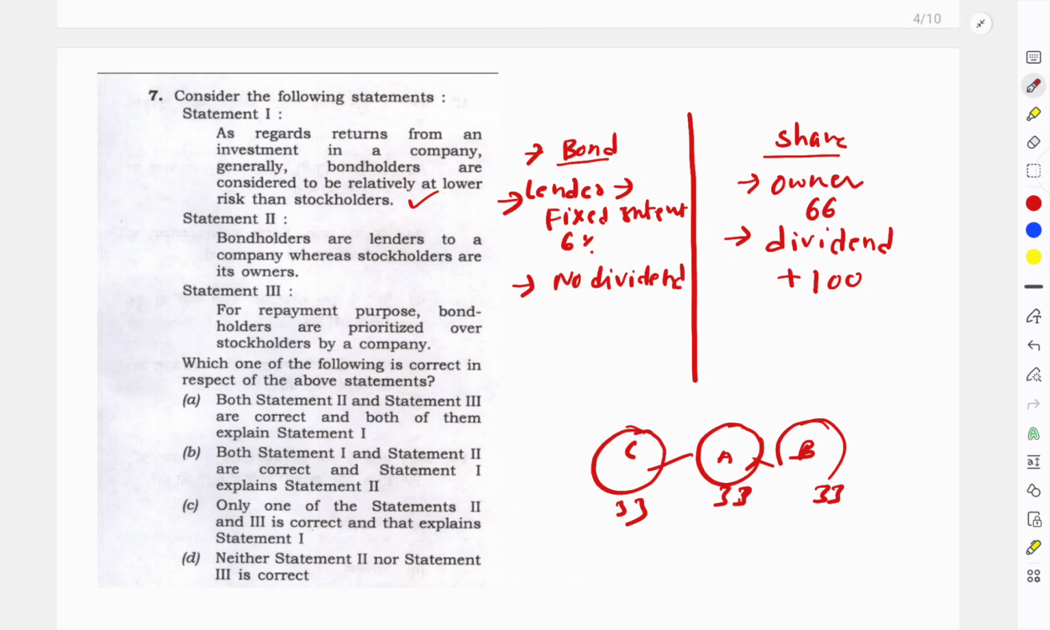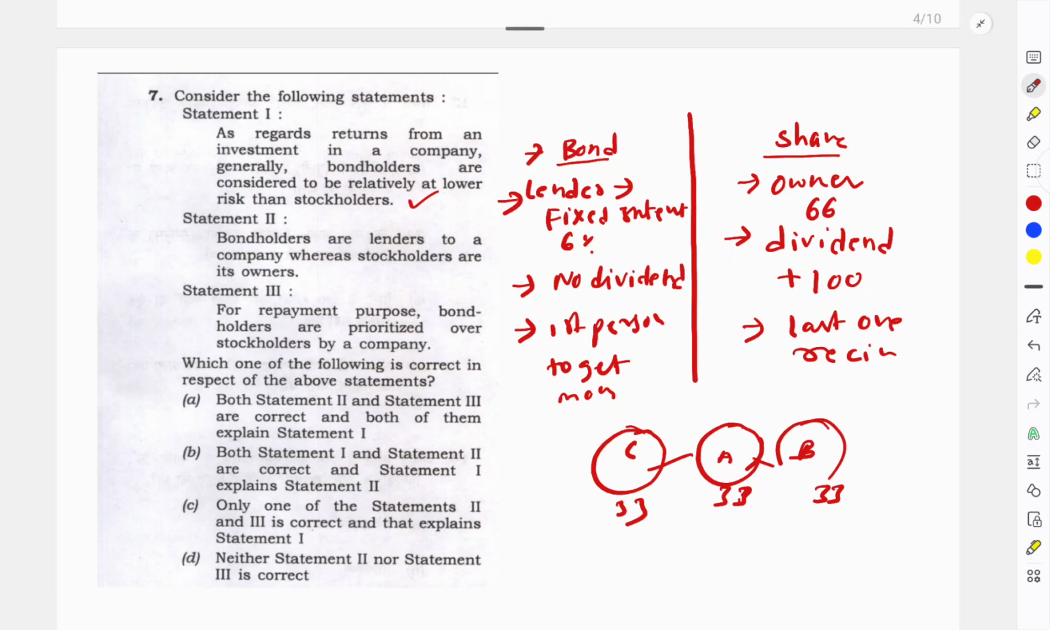And the next thing is upon liquidation. If your company is not making a profit and you want to dissolve that company, means selling your company, you will have to pay the bondholder first. He's the first person to get his money back. You are the last one. Shareholders are the last ones to receive.